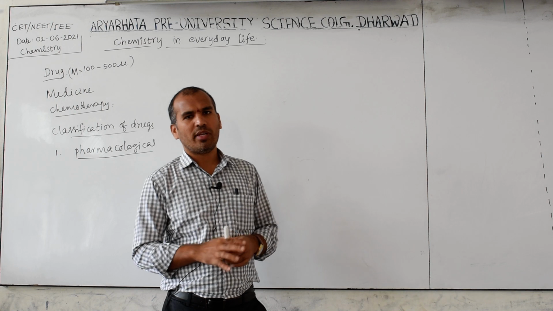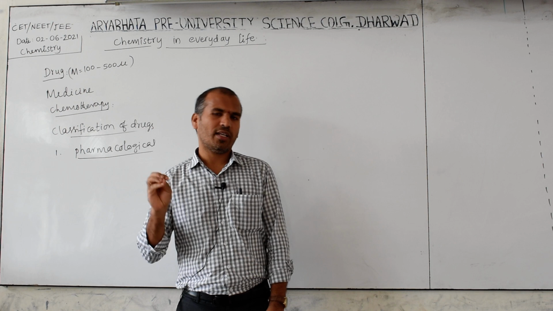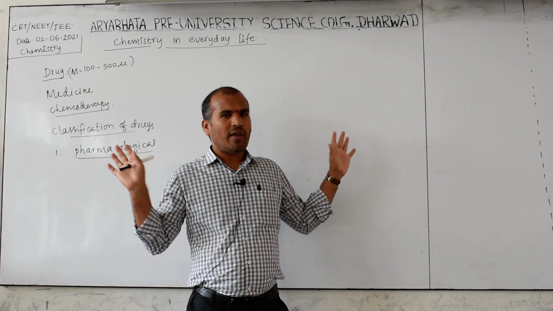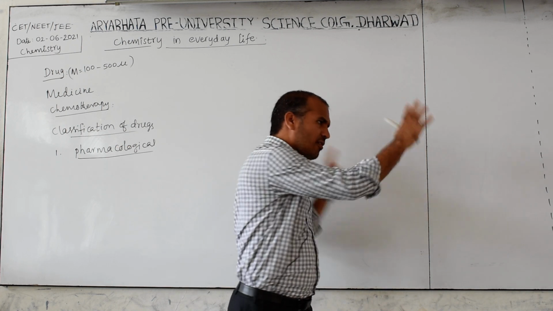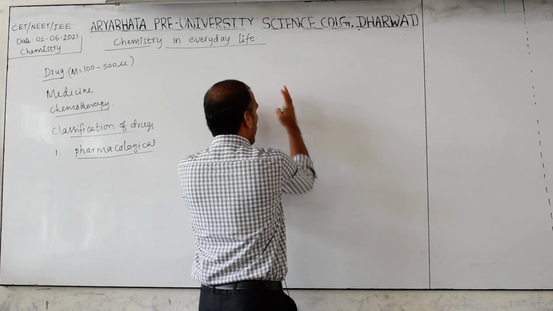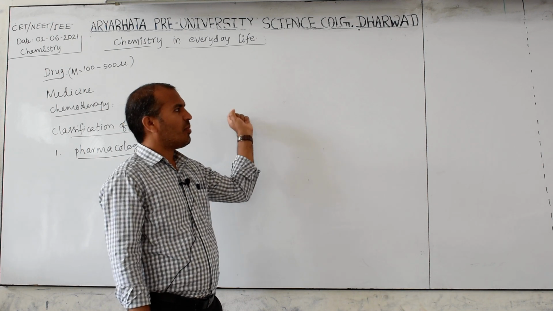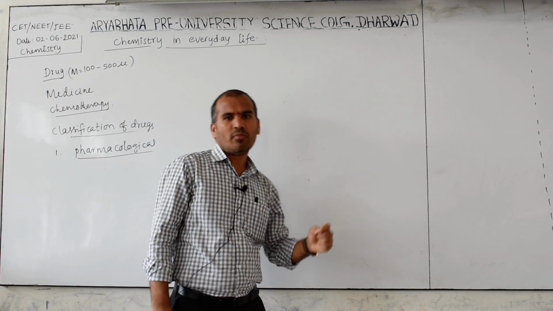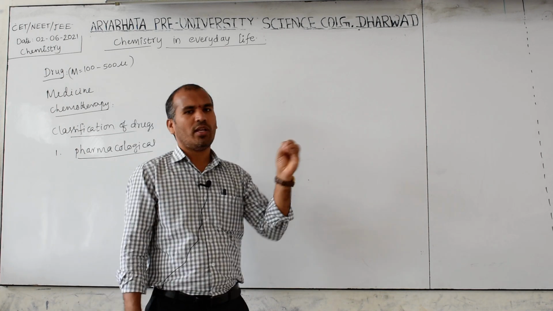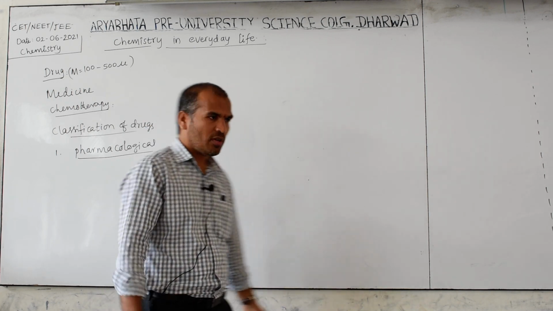For example, one patient came, he or she may have a particular type of disease, for example, typhoid, or any other disease. To treat that disease, the doctor has a wide range of medicines. For example, in this block there is one box. That box has medicines to treat a particular type of disease, all different medicines, but all useful to treat only one disease. So whichever medicine works effectively, he can give that medicine.